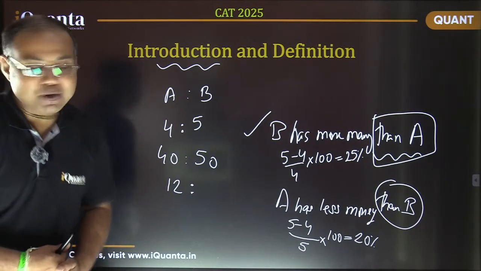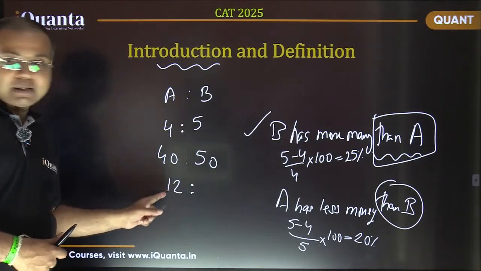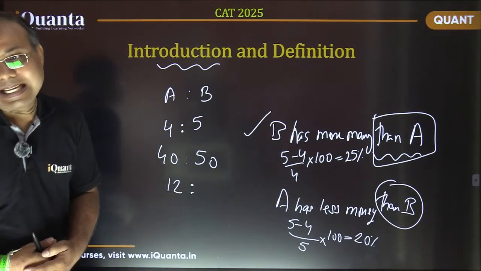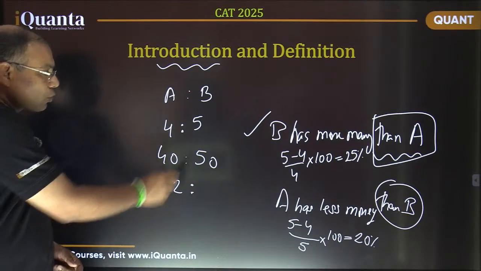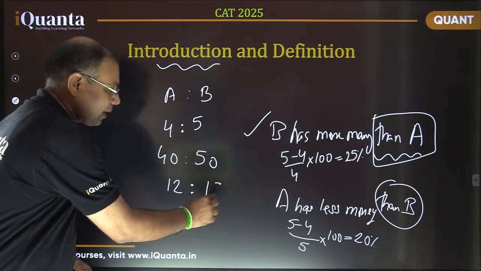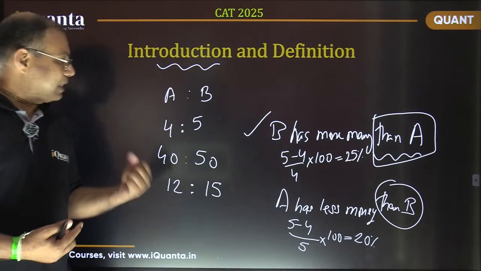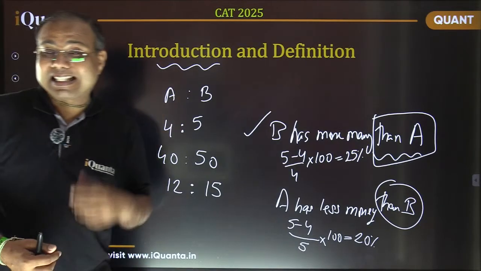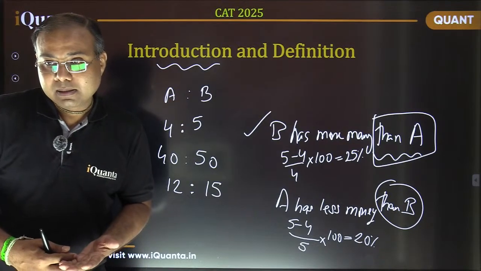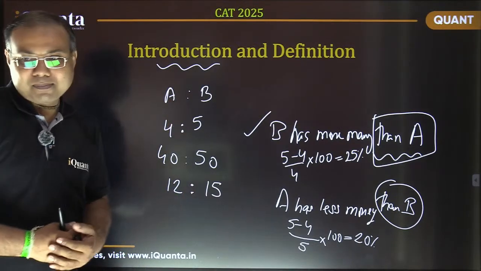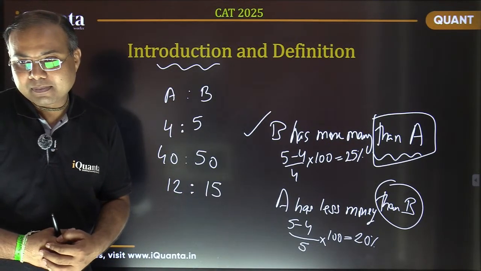Yes, because this is 3 times 4, so this is 3 times 5, that is 15. So if I multiply both the ratios with the same number, the ratio will remain same.